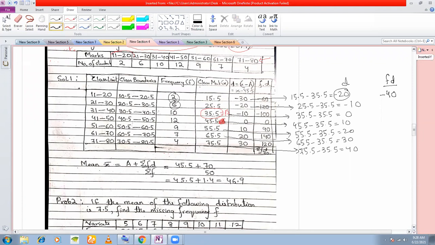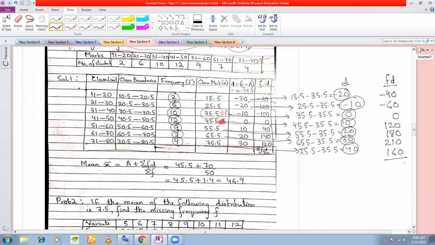Next 6 into minus 10 will give you minus 60. 10 into 0 will give you 0. 12 into 10 will give you 120. 9 into 20 will give you 180. 7 into 30 will give you 210. 4 into 40 will give you 160.